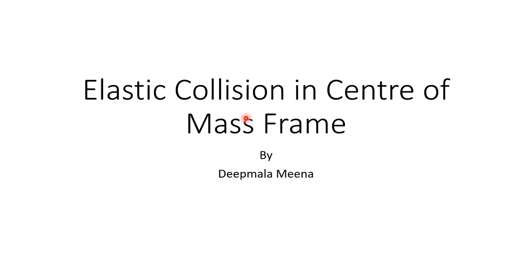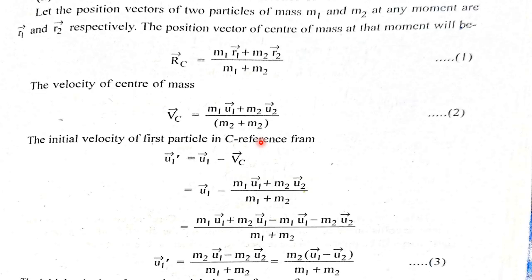In the previous video, we discussed the head-on collision of particles in the laboratory frame. Now, we will study this collision in the center of mass frame. The center of mass frame we have discussed in the previous video. So for this, we are going to start with the position vectors of two particles of mass m1 and m2